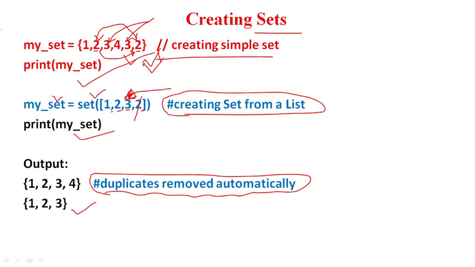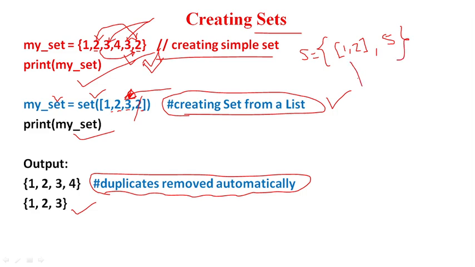One more thing you have to keep in mind here. Again I am saying that we cannot add a list as an element into the set. That was right, and this is also right, but there is a difference between them. When I say that we cannot add a list as an element, it means that writing like this is not allowed.